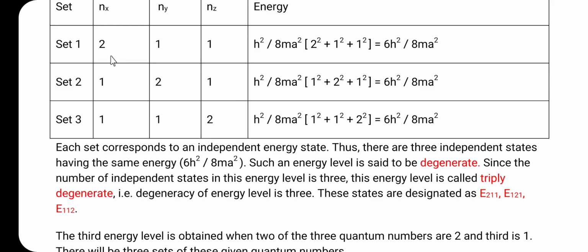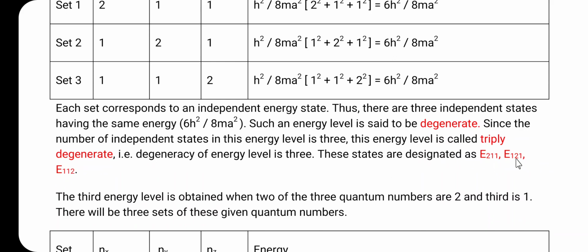So, here the 211, that is why here the E211, then here the 121, E121, and the last one is 112. So, here the E112. So, these are the degeneracy, or these are the states of the degeneracy of the energy level, and they are designated as the E211, E121 and E112.